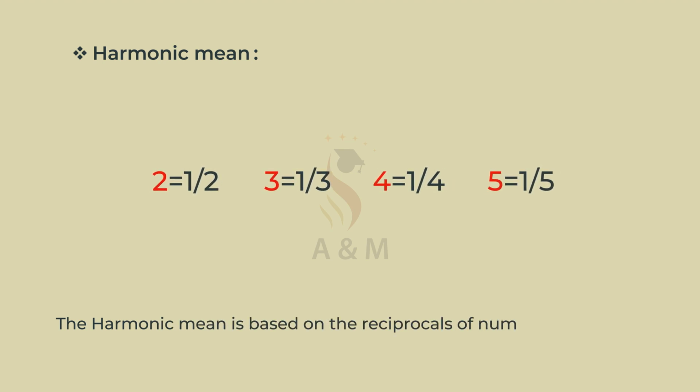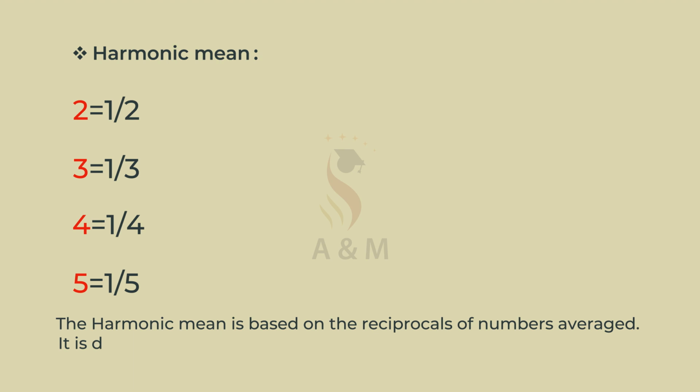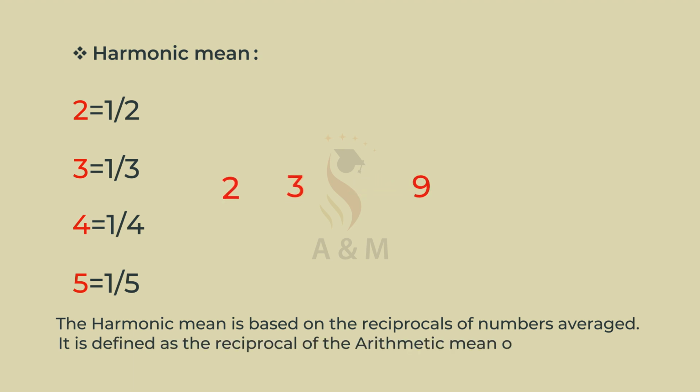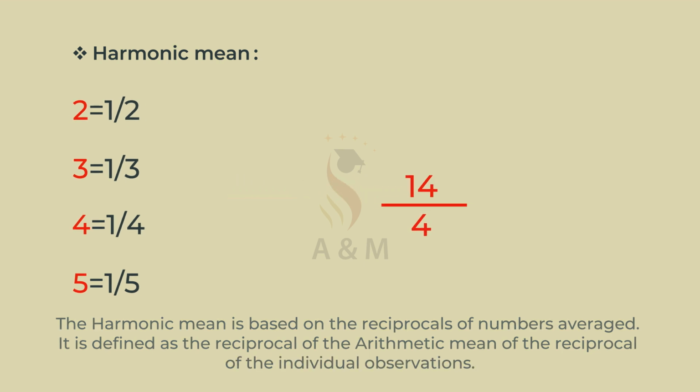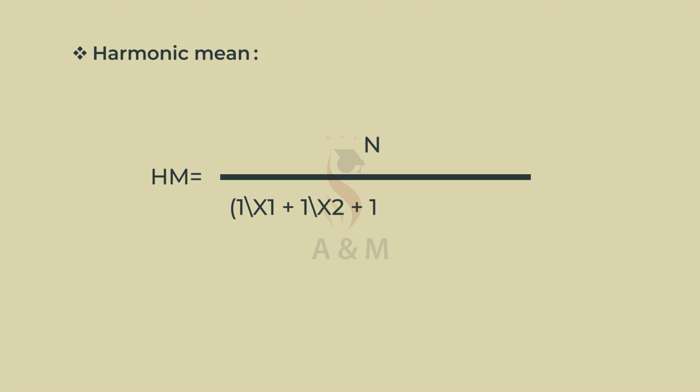Harmonic mean. The harmonic mean is based on the reciprocals of numbers averaged. It is defined as the reciprocal of the arithmetic mean of the reciprocals of the individual observations. Harmonic mean is equal to n by 1 by x1 plus 1 by x2 plus 1 by x3 till 1 by xn.